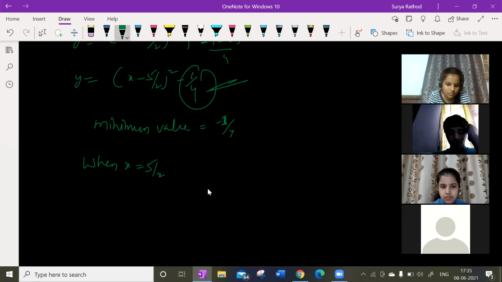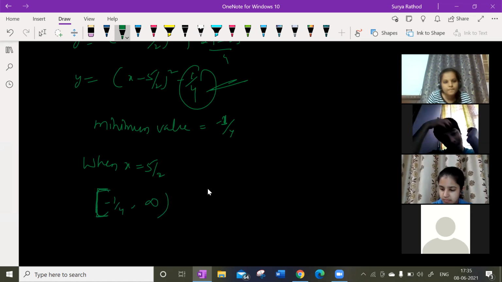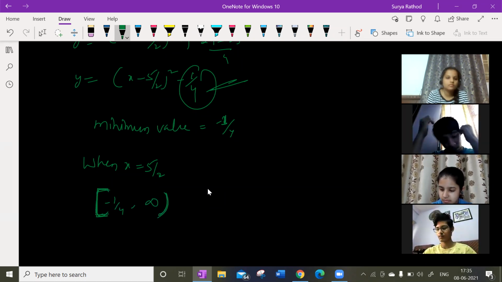So finally, what can I conclude now? It can get any possible value up to infinity. So what is my range now? Minus 1 by 4 to infinity. So it will be closed here. This is my minimum value, right? This is my minimum value. Maximum value will be this.